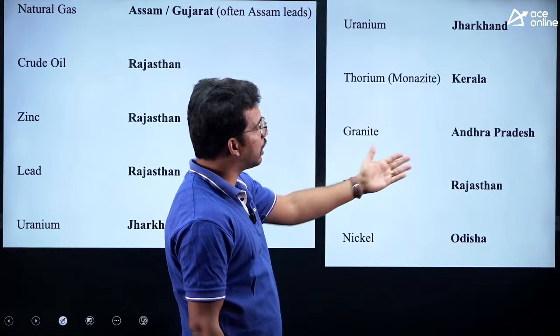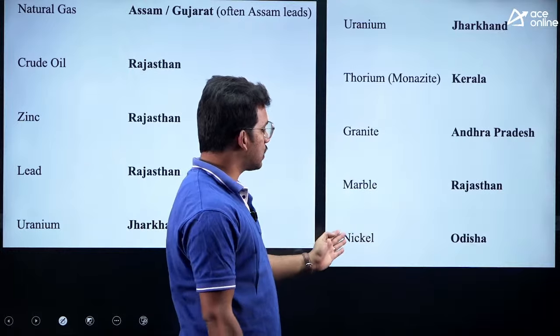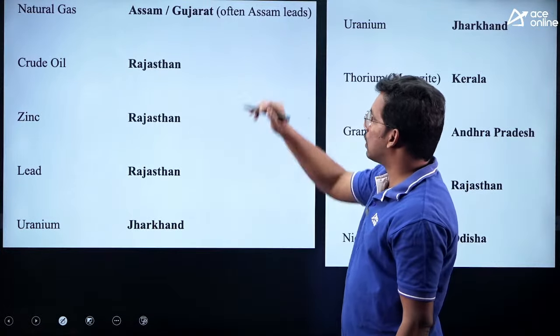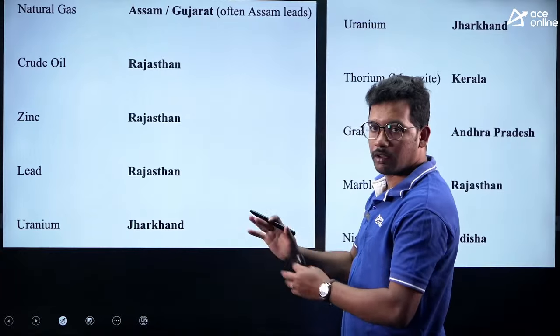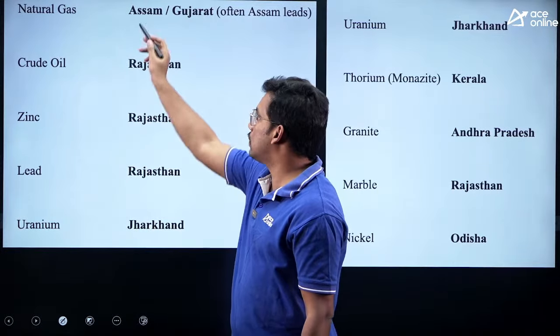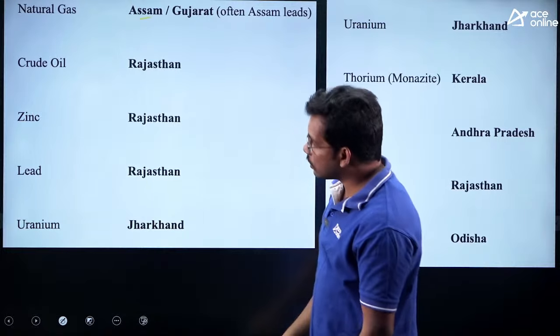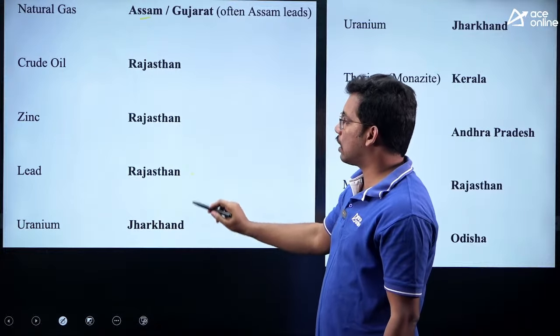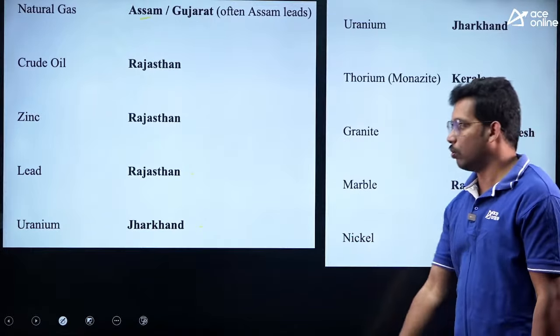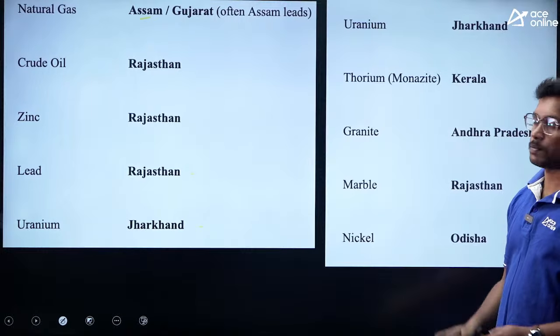Monazite reserves. Granite, Andhra Pradesh. Marble, Rajasthan. Nickel, Odisha, largest producer. Natural gas, Assam and Gujarat, so they fluctuate. Assam sometimes, Gujarat every year. This year it was Assam. Crude oil, Rajasthan. Zinc, Rajasthan. Lead, Rajasthan. Uranium, Jharkhand. All this you have to know, which is the top producer. You can expect a question.